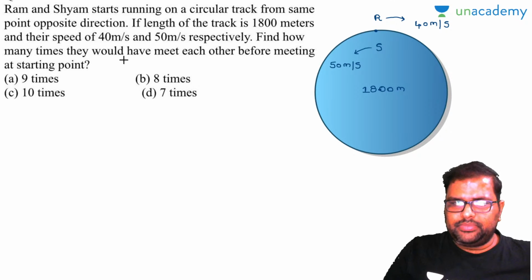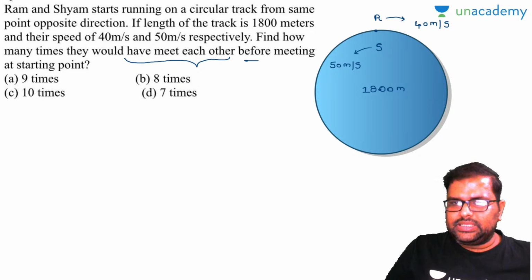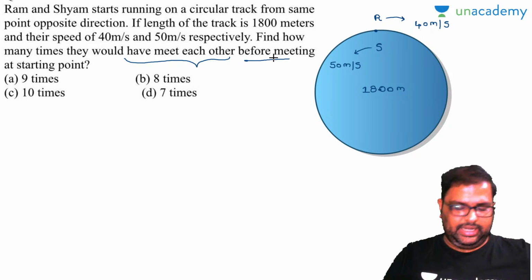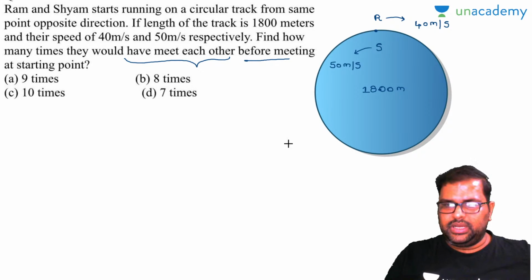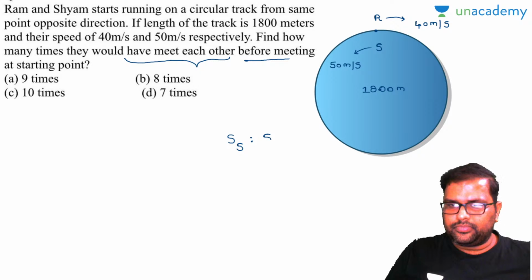Find how many times they would meet each other before meeting at the starting point. To find that, we have a simple logic. Take the speed ratio of Shyam and Ram. It will be 5:4.